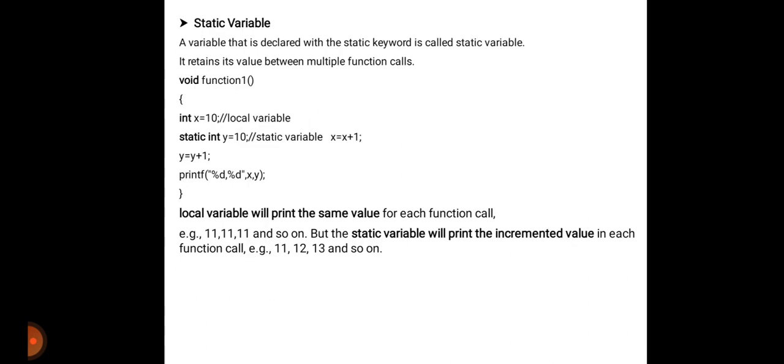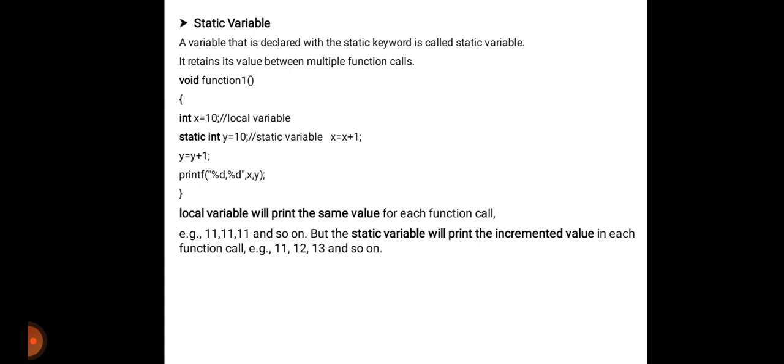Then the next one is static variable. A static variable is a variable that is declared with the static keyword. It retains its value between multiple function calls. For example, void function1 open brace, int x equals 10, which is a local variable.